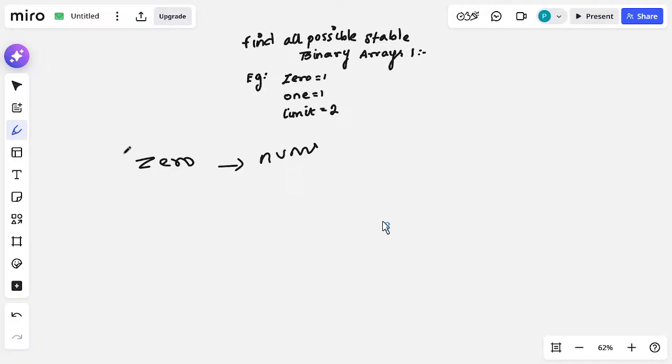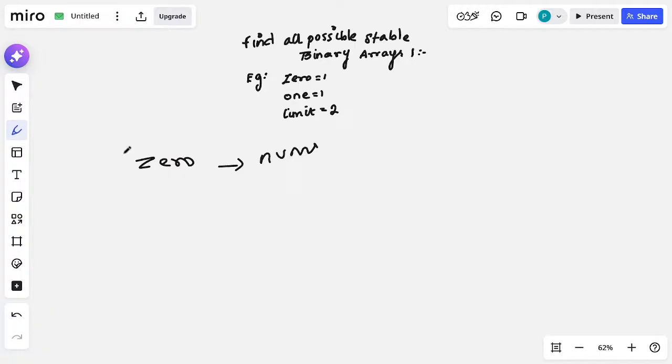It represents the number of 1s. Then what does my limit represent? My limit represents the maximum number of same numbers allowed continuously, right.